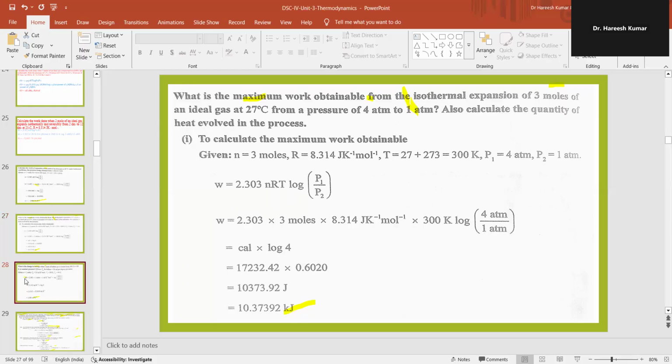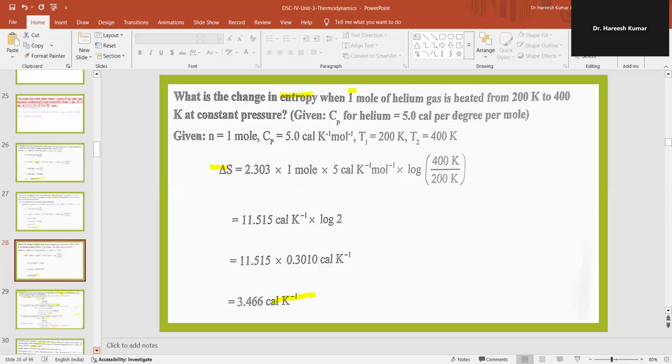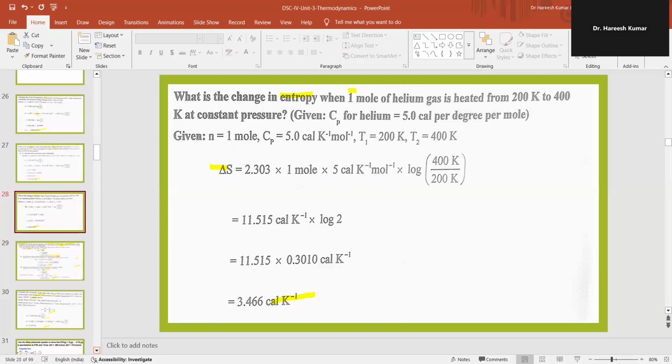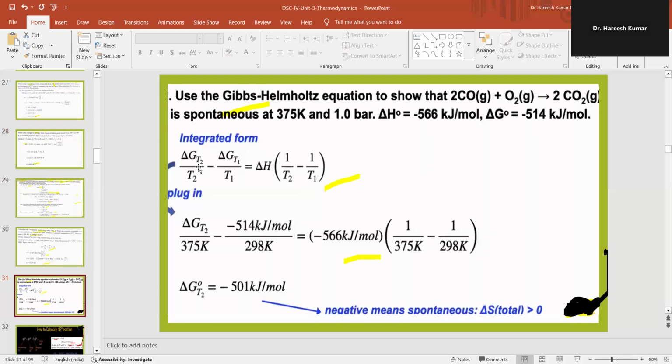So this will be another numerical, and this will be one more. Use the Gibbs-Helmholtz equation to show that 2 moles of carbon monoxide plus oxygen gives rise to carbon dioxide is spontaneous at 375 Kelvin and 1 bar.